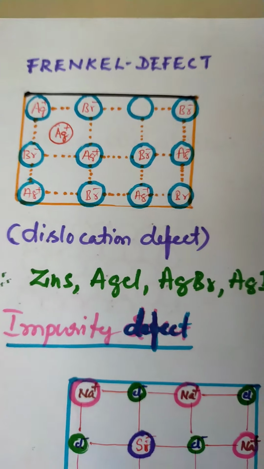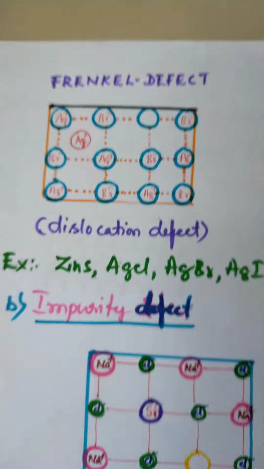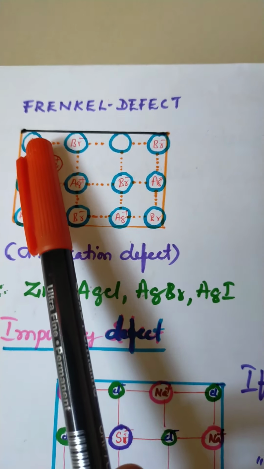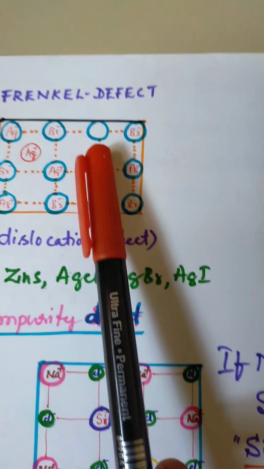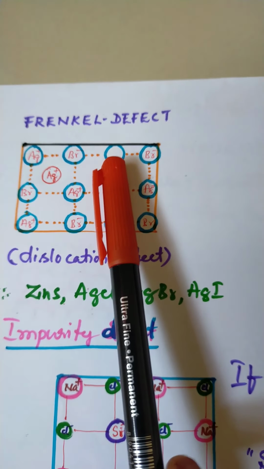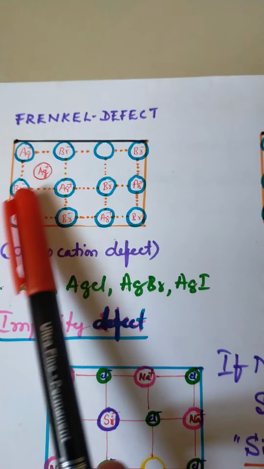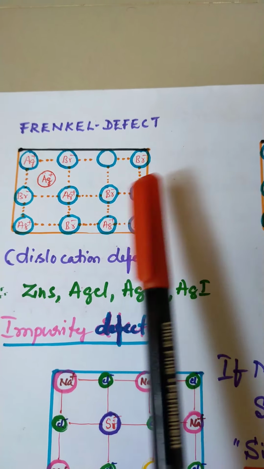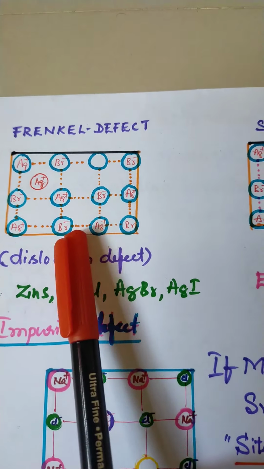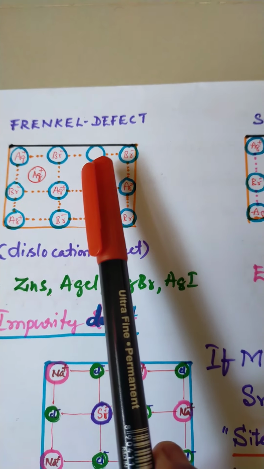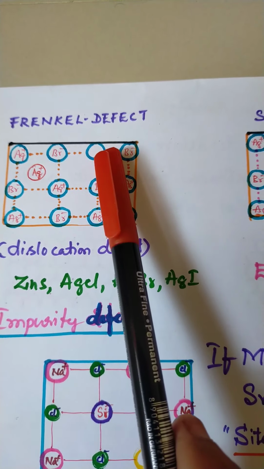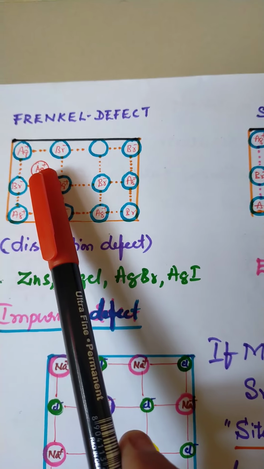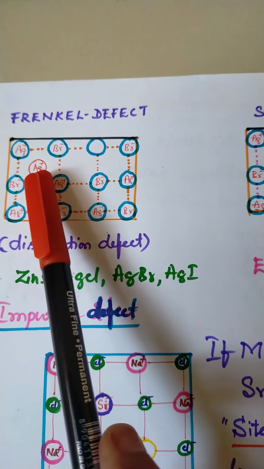Observe here the arrangement of atoms. I have taken two particles: Ag plus and Br minus. Here an Ag is missing, and then Br is there. Again Ag and Br, Ag and Br. So the dislocated Ag ion comes to the position of an interstitial site.